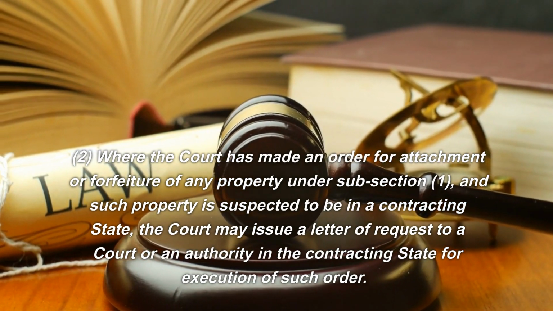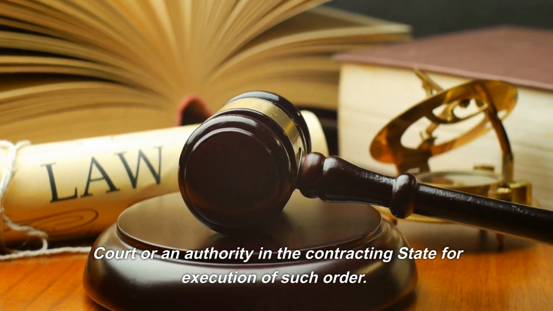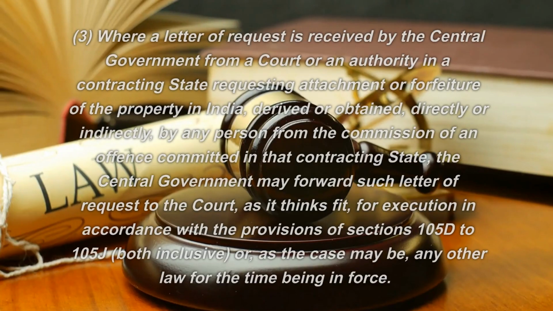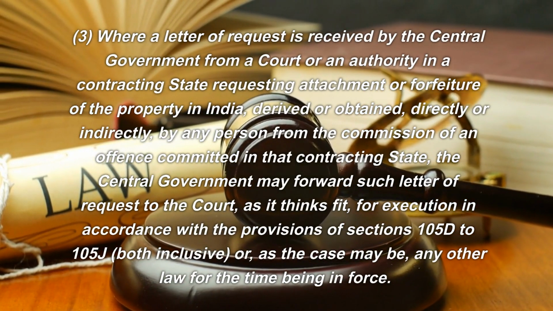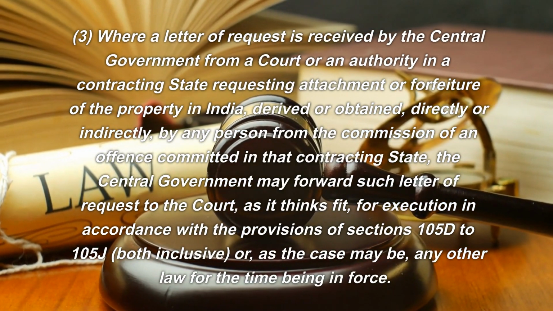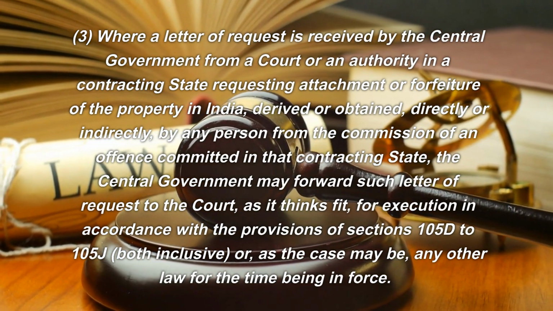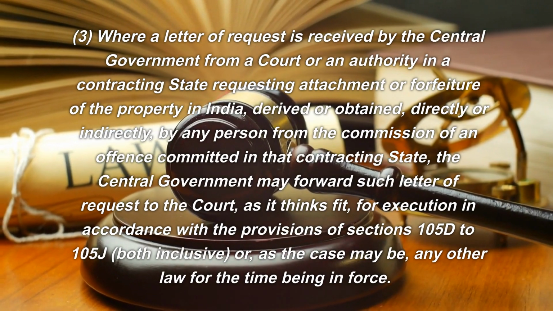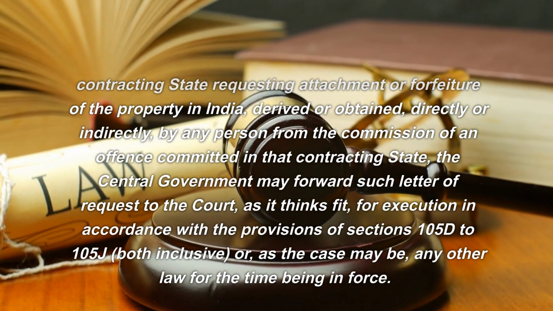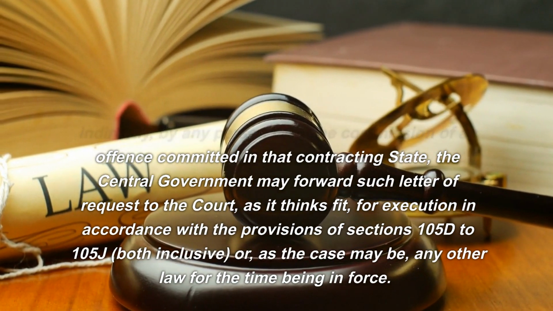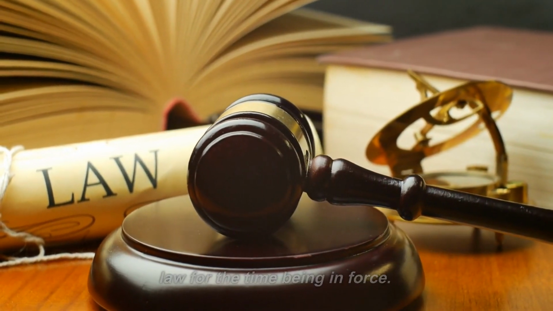2. Where the court has made an order for attachment or forfeiture of any property under subsection 1, and such property is suspected to be in a contracting state, the court may issue a letter of request to a court or an authority in the contracting state for execution of such order. 3. Where a letter of request is received by the central government from a court or an authority in a contracting state requesting attachment or forfeiture of the property in India, derived or obtained, directly or indirectly, by any person from the commission of an offense committed in that contracting state, the central government may forward such letter of request to the court, as it thinks fit, for execution in accordance with the provisions of sections 105D to 105J, both inclusive, or, as the case may be, any other law for the time being in force.